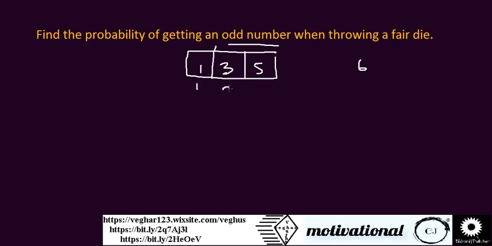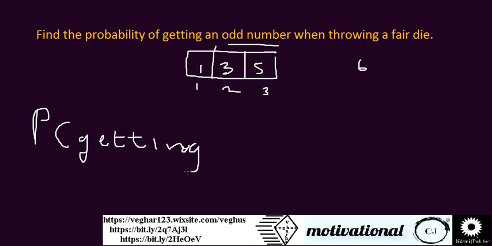You only have 1, 2, 3 odd numbers. An odd number is a number that is not divisible by 2. It can be divided, but it will give you a remainder.